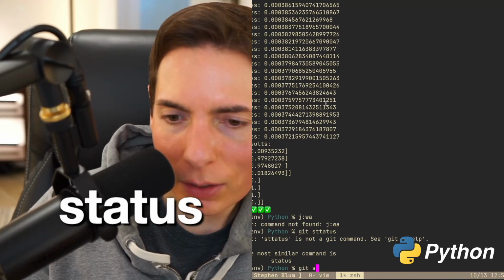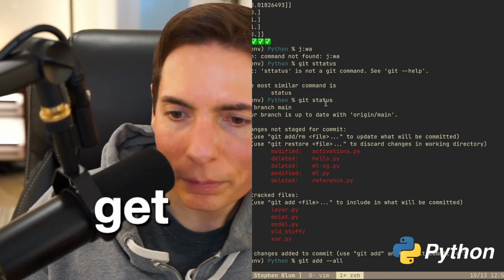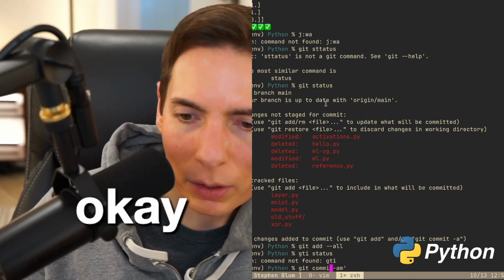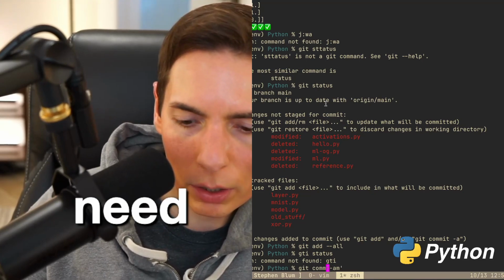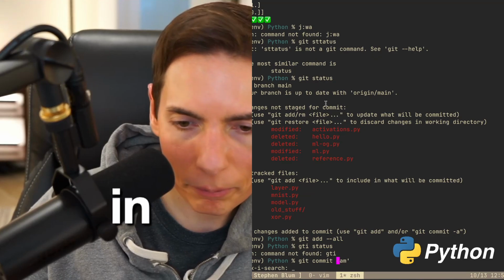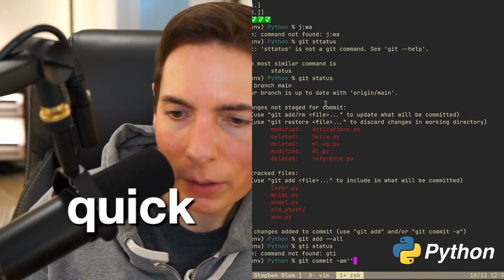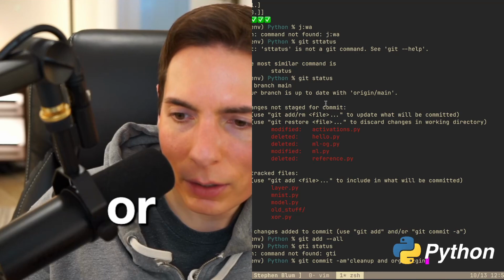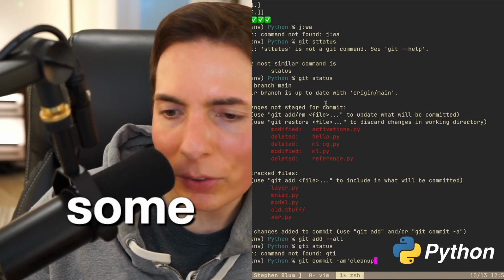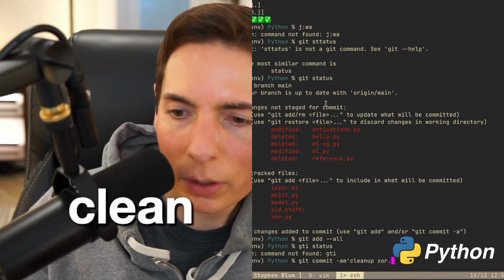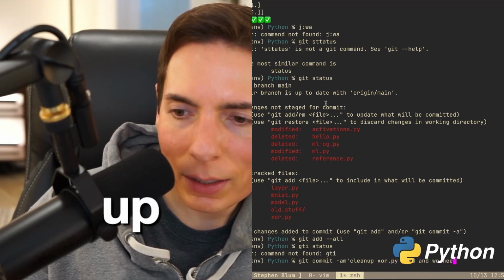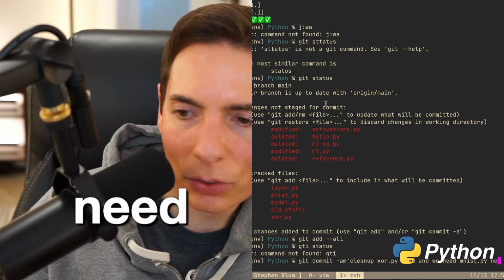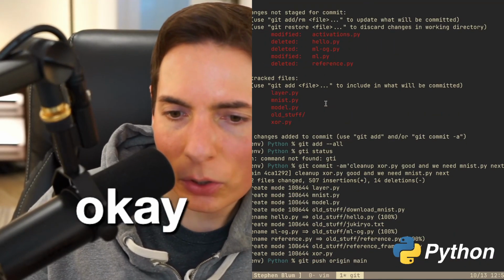We do have to get going, guys. Git status. Git add all. Git status. Git commit -am. Okay, we did some cleanup, but we do need to clean up our MNIST real quick. Cleanup and organizing. We just did cleanup work basically. XOR.py good, and we need MNIST.py next. Okay, perfect. Then we'll push that to our repository.